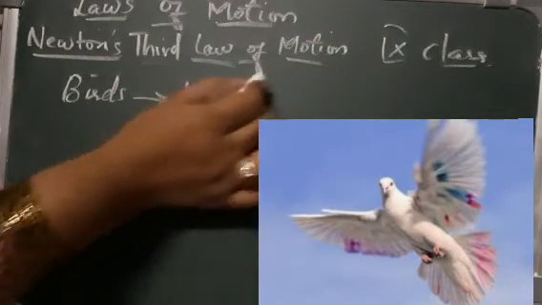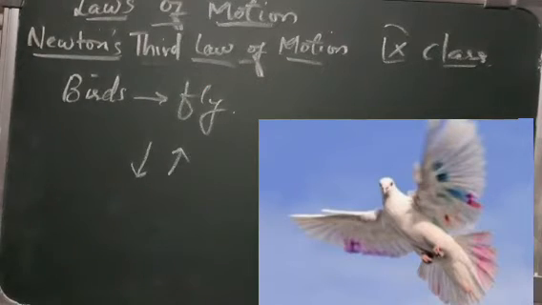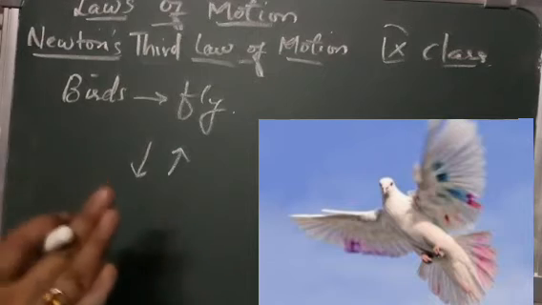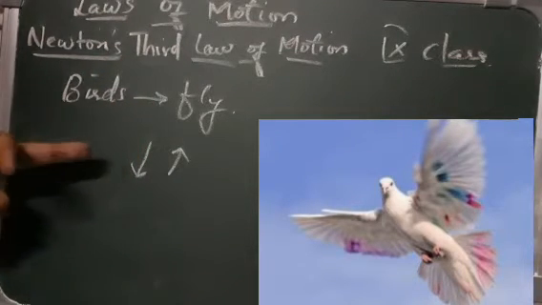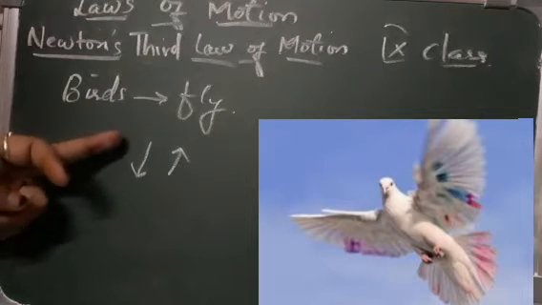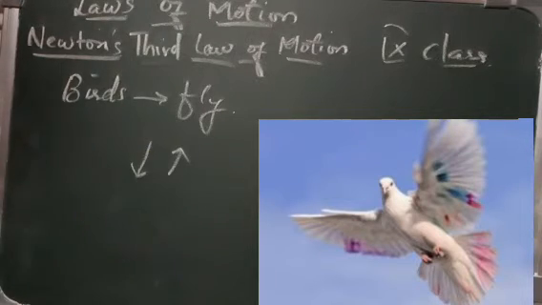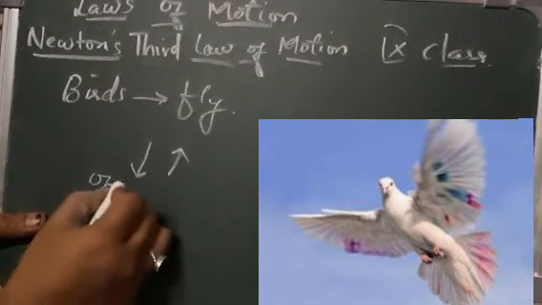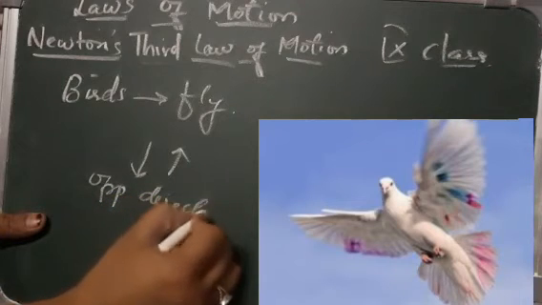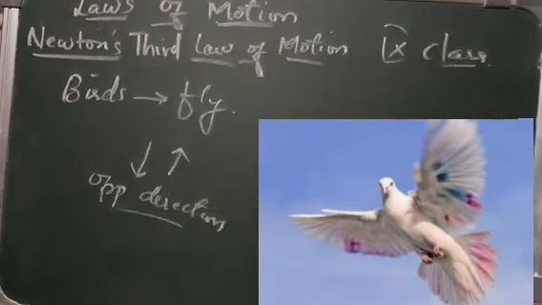It pushes the bird forward, and it is able to fly, moving in the upward direction. Thus the force applied by the wings of the bird on the air and the opposite force of the air on the wings of the bird are equal in magnitude, but in opposite directions.